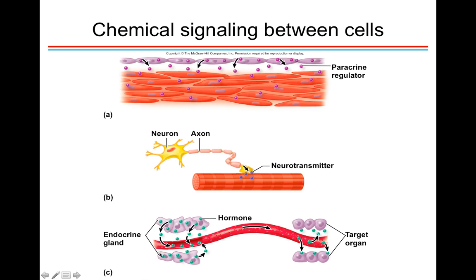And then on the bottom, we have endocrine signaling. Endocrine signaling is hormonal signaling. And this involves glands that secrete hormones into the bloodstream, and these will be transported throughout the entire body. They have widespread circulation. It's going to be systemic. Now, not all cells in the body may have receptors, but all the cells in the body that have receptors for the hormone can detect it, and they can be very distant from the gland that is secreting the hormone. So this is also another really important type of cell signaling.